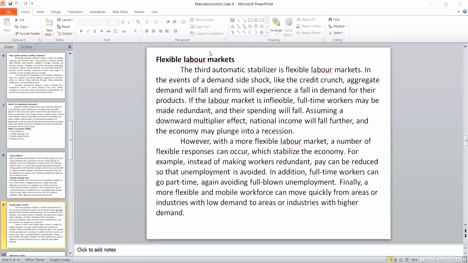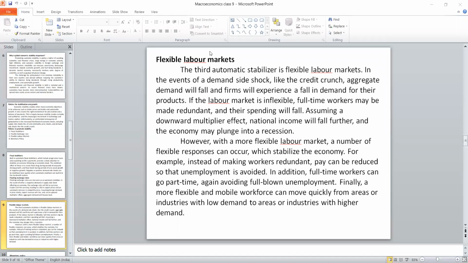However, with more labor required, the number of flexible requirements may occur. So it is like a two-sided sharp knife. We should handle it correctly, failing which it will backfire. The full-time employers may go for part-time employees, and we can reduce the unemployment level.